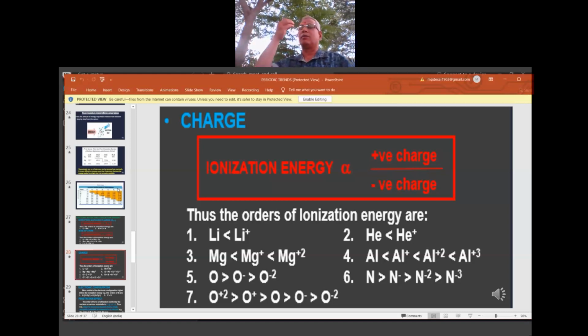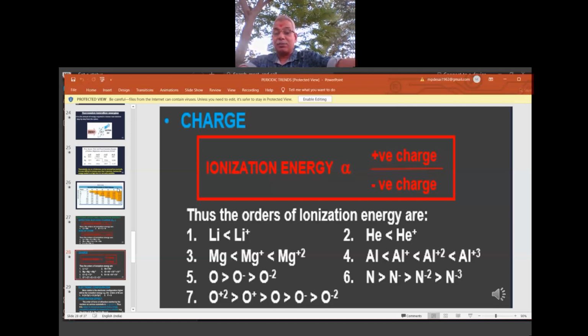Or if an electron is directly added to the last shell, then when the new shell is created, no doubt it is going far away. So the size will increase, no doubt. Increase in size decreases the IE. So here charge is very important. I told you, if the positive charge is more, IE is more. If the negative charge is more, IE is less. So negative is at the bottom, positive is on the top, the numerator in the equation.